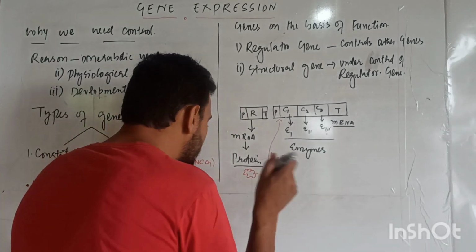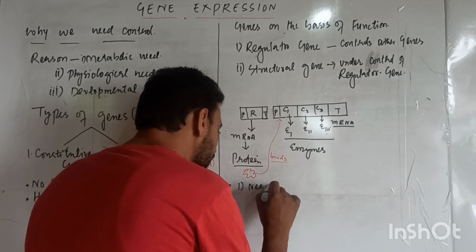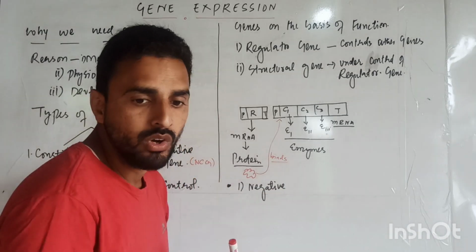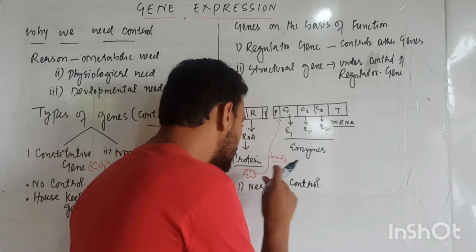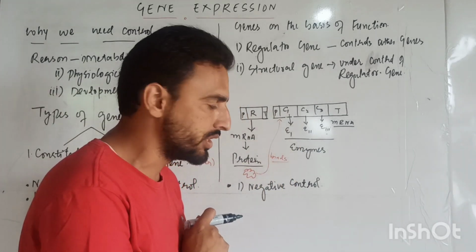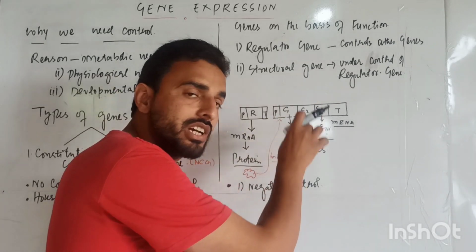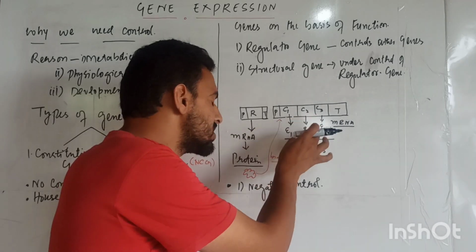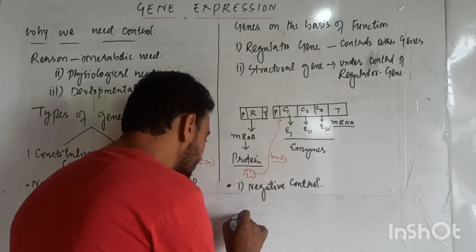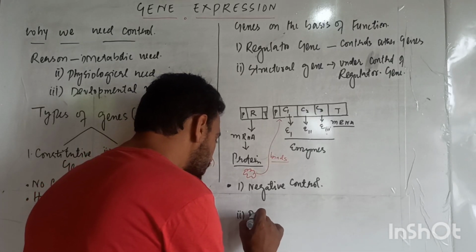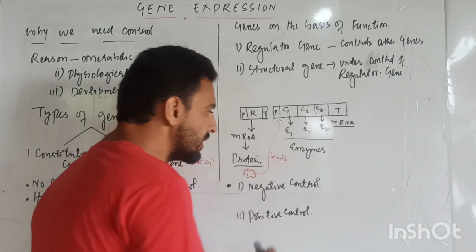On the basis of that impact, we have number one, negative control. Actually, this regulatory gene controls the structural gene. Whether it decreases, which is a negative effect on the structural gene, or it is a positive effect, on the basis of that we have negative control, and number two, positive control. Negative control and positive control.